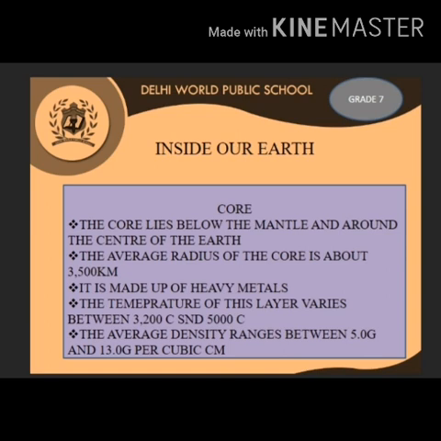Earth's core is the very hot and very dense center of our planet. The ball-shaped core lies beneath the cool, brittle crust and the mostly solid mantle. The core is found about 2900 kilometers, that is 1802 miles, below the Earth's surface, and it has a radius of about 3485 kilometers, that is 2165 miles. These are the three concentric layers of the earth, that is crust, mantle and core.